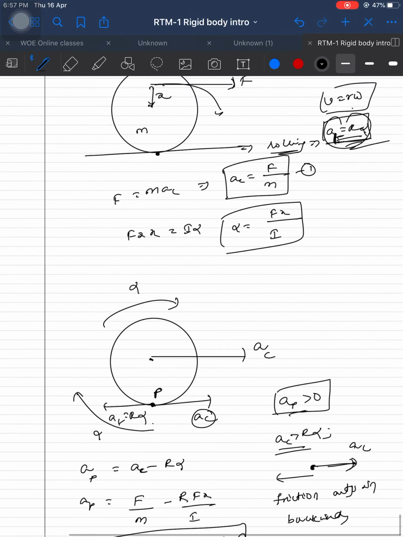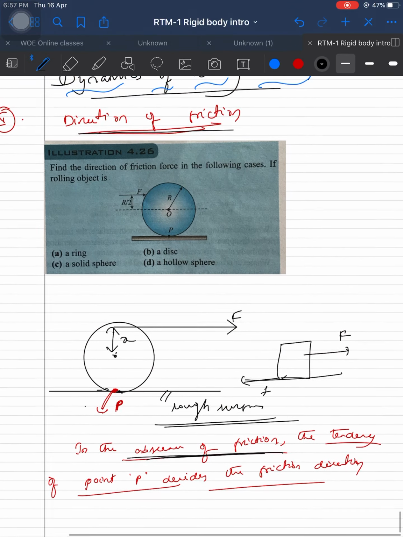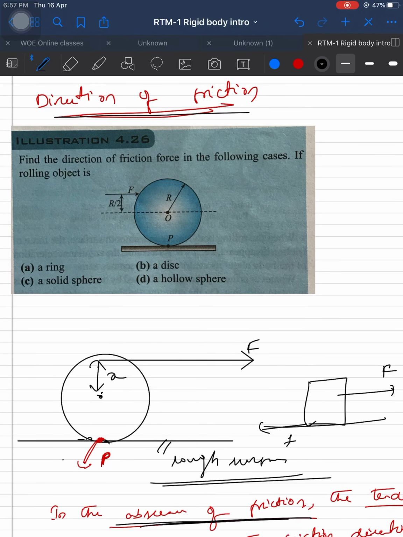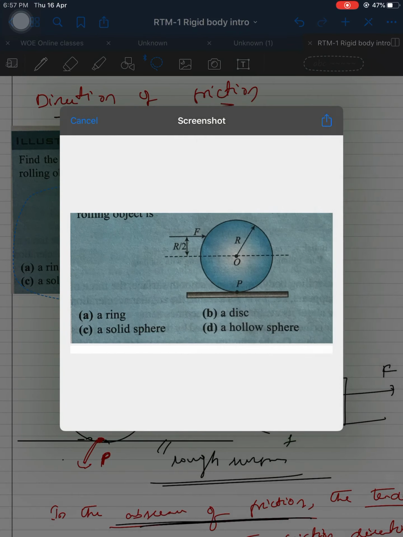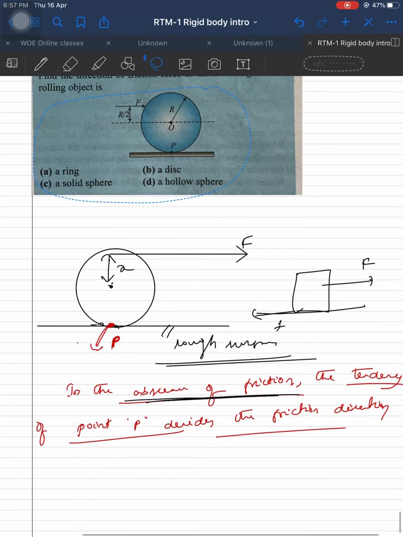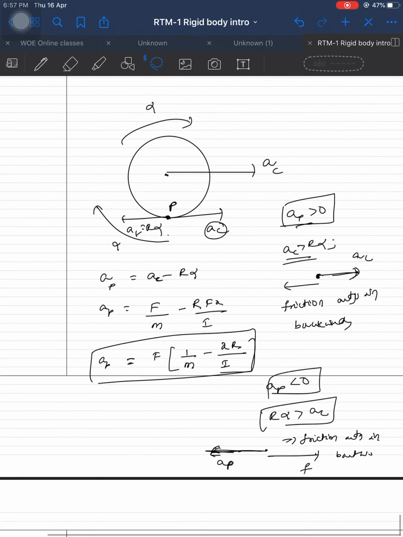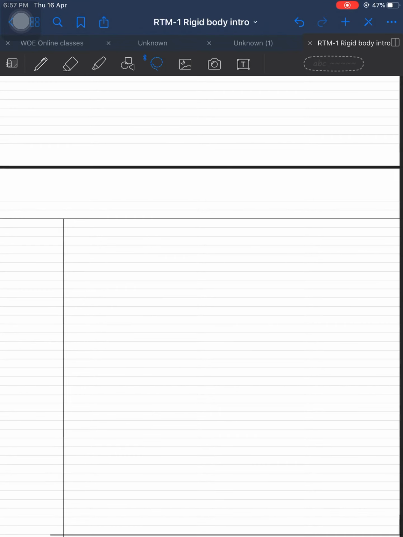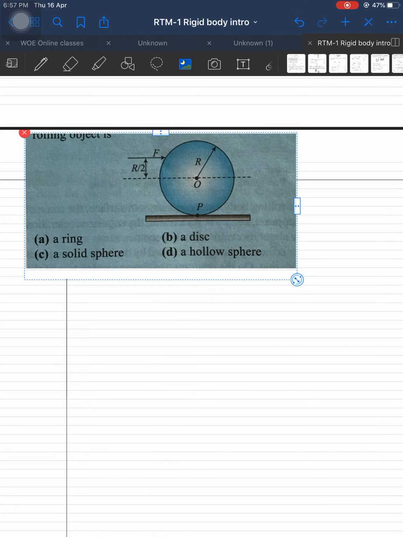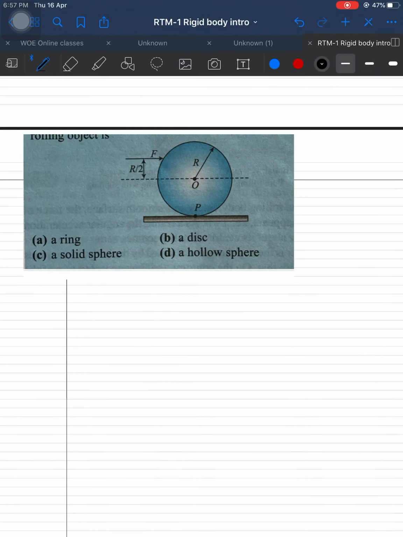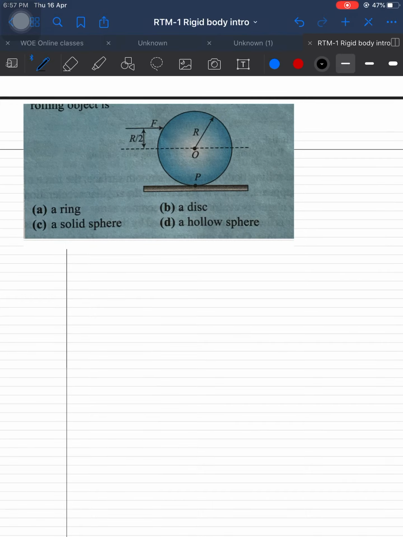Let's see these cases, the cases given. So I am copying this. If you are not able to remember 1 minus x into r by k square, sir, who will remember these things? Don't memorize. I don't recommend you to memorize everything. I just recommend you to follow the procedure. Remember one thing you should not forget: the acceleration at point P depends on the next point P.